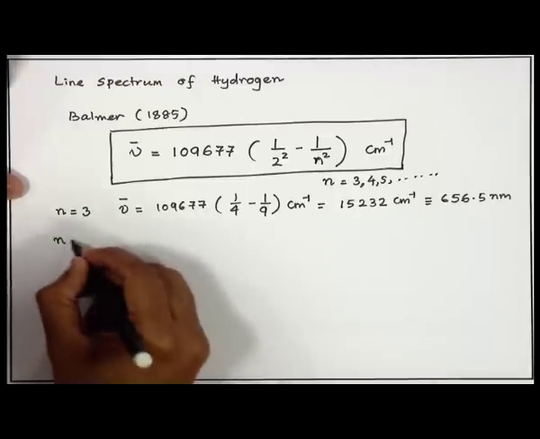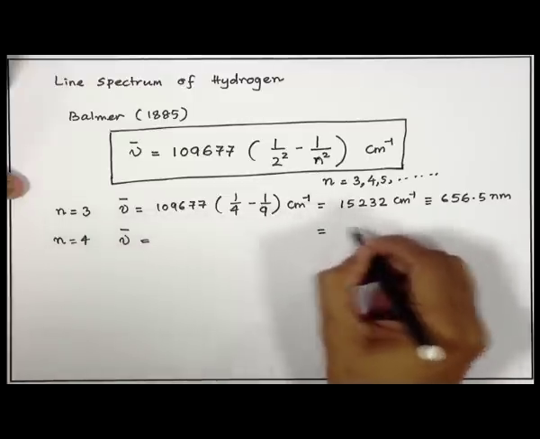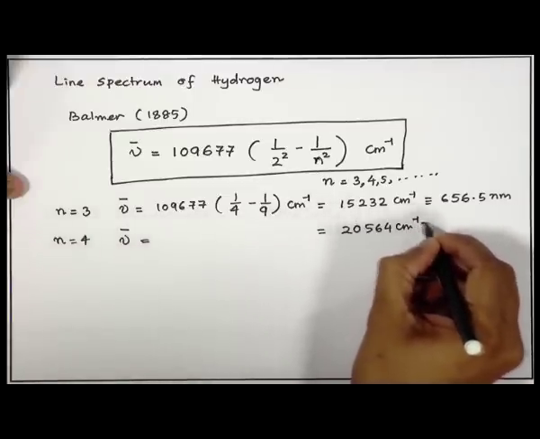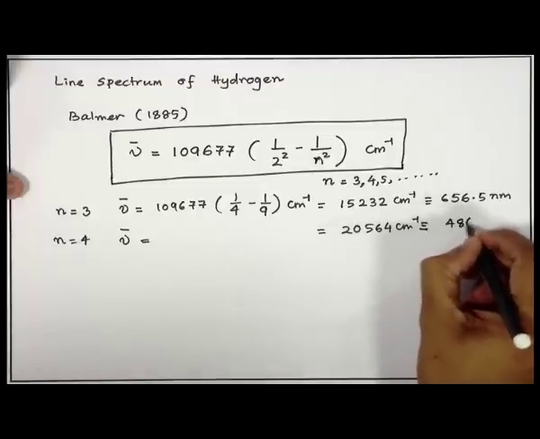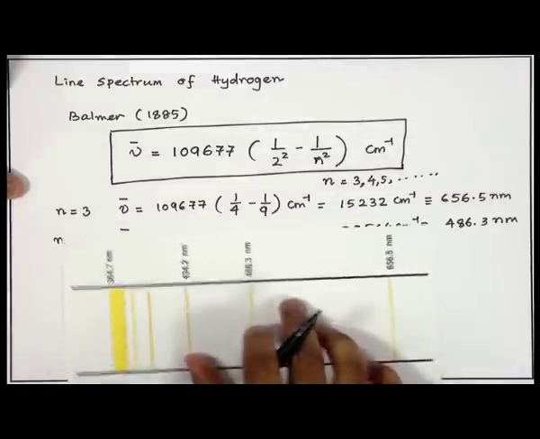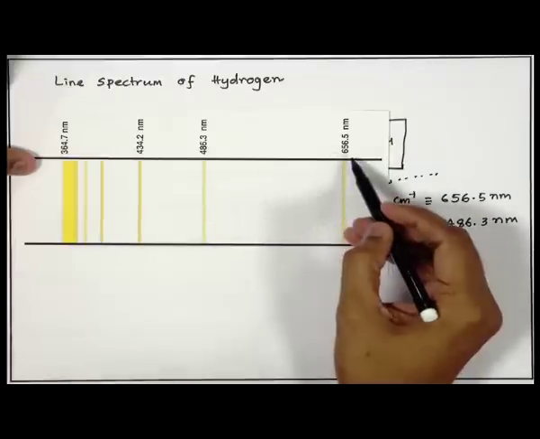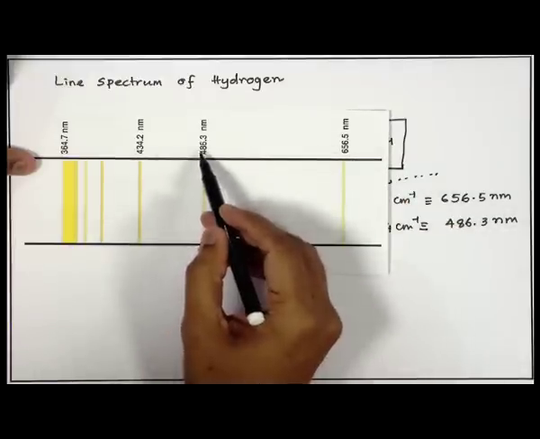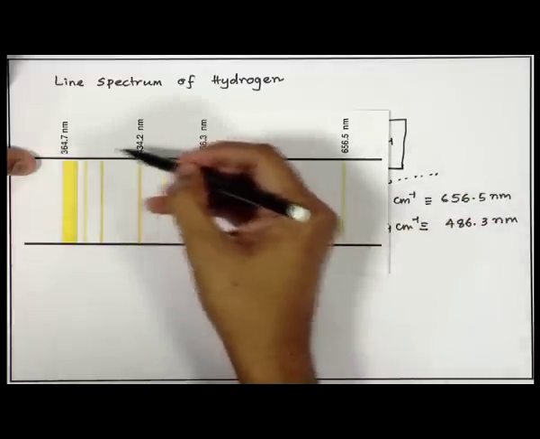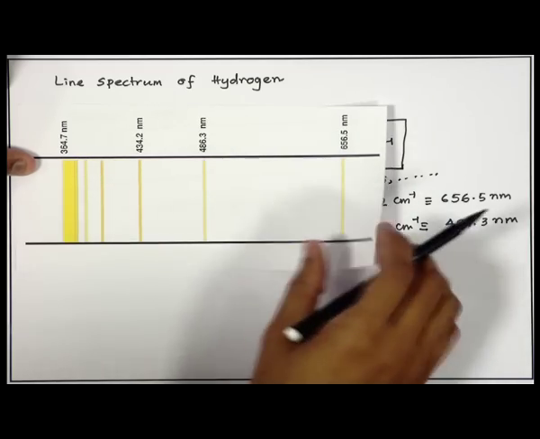When you plug in n equals 4, the nu bar comes out to be 20,564 wave numbers, which is 486.3 nanometer. If I show you the spectrum again, the first line appears at 656, the second line at 486.3, and using this formula you get the numbers where the other lines should come.